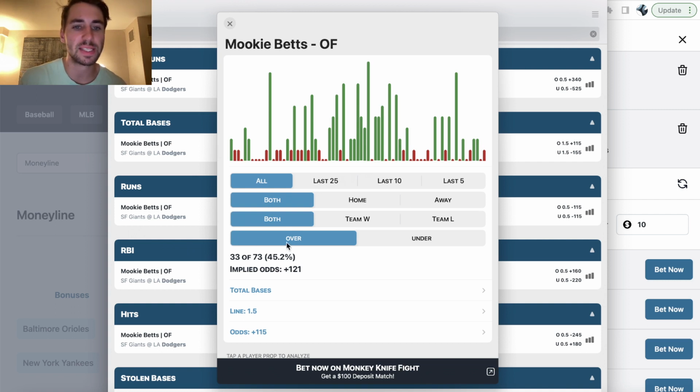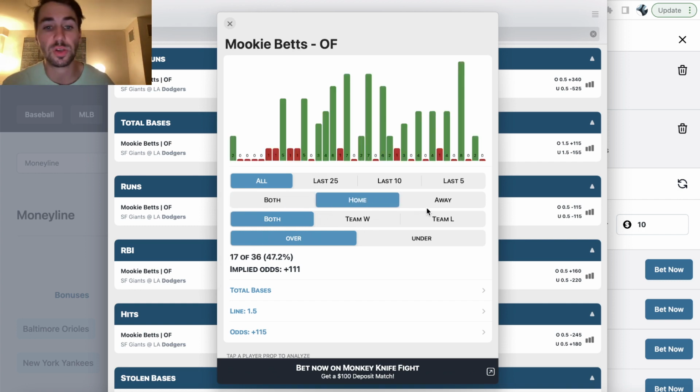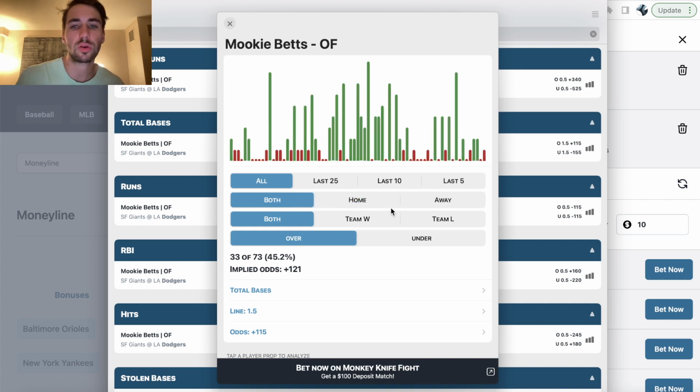So we can see Mookie Betts over 1.5 total bases has cashed 33 out of 73 games this season, 45.2% of the time, right? So if we were to have bet this at plus 121 odds throughout the season, every single game, we would have broken even. That's what implied odds means, right? So you can use the historical app to look into trends, look how players have been trending, all sorts of things like that. Well, how has Mookie Betts performed at home versus away, right? So you can look at historical data to try to get an edge over the sportsbook. So that's one of the first features we launched.